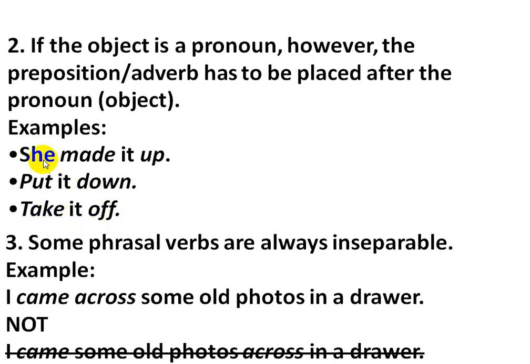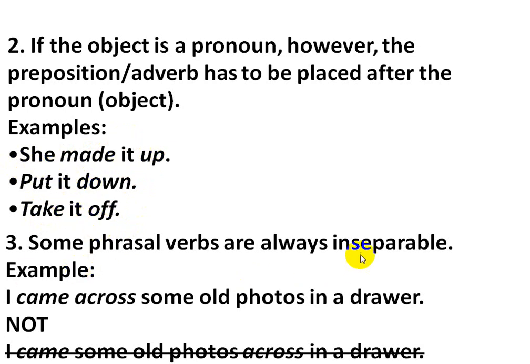And also we cannot say made up it or put down it or take off it. This is wrong. These are the correct sentences: She made it up, put it down, take it off. Here you can see that these prepositions have been placed after the pronoun.